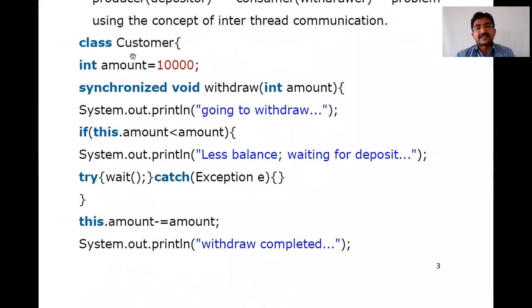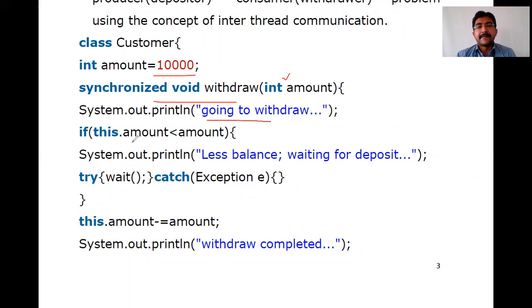Now I am considering a class called Customer. Inside the Customer class, I take an amount of 10,000, initially assigned to a variable amount, and I consider a synchronized method called withdraw. The parameter passed to this method is amount. Once anybody calls this withdraw method, it first displays a message that it is going to withdraw.